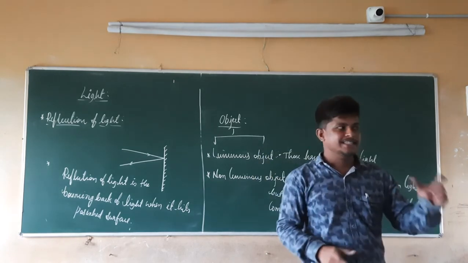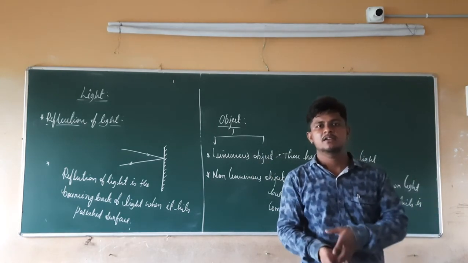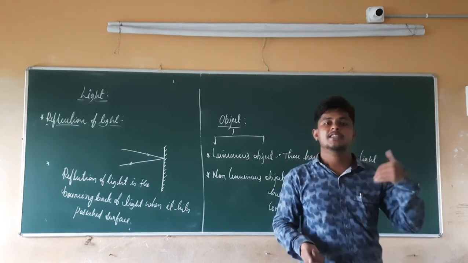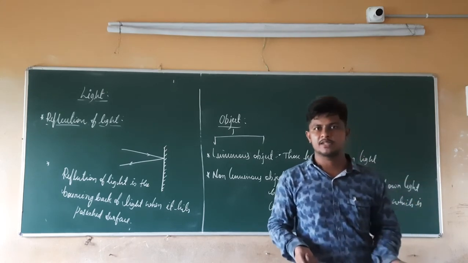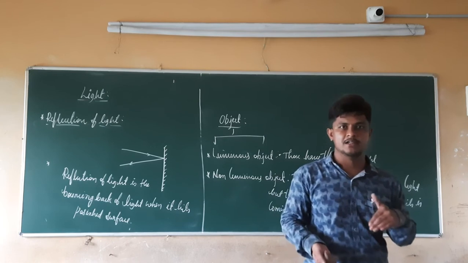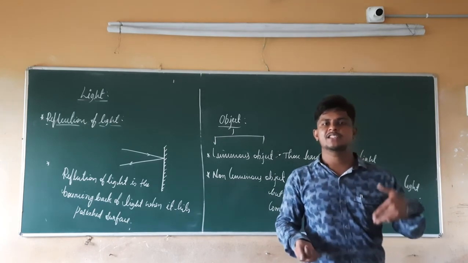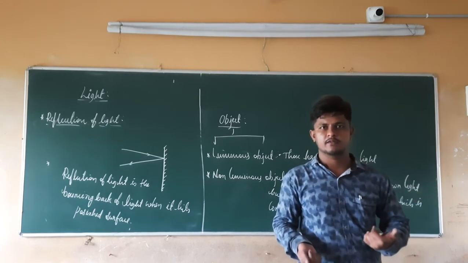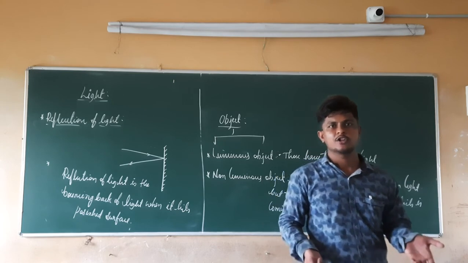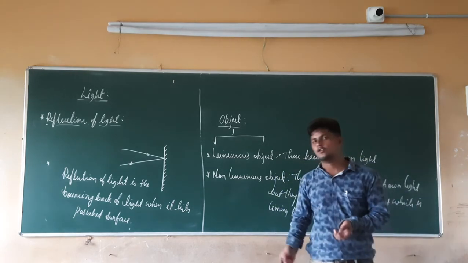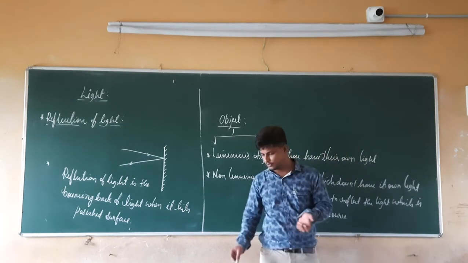So except stars and the sun, all other objects are non-luminous objects. They don't contain their own light. They are just reflecting the light which is coming from a source. So this is about luminous and non-luminous objects, and this is about the reflection of light.